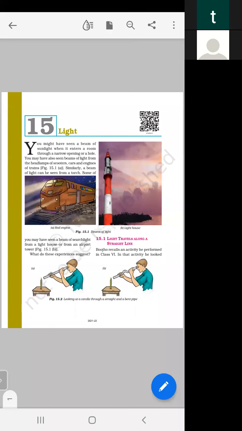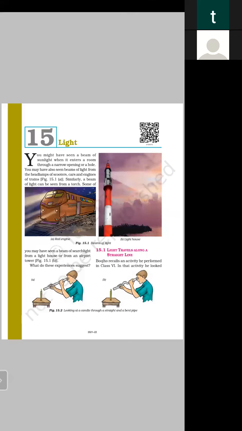We are learning chapter 15, Light. In the previous lecture, we discussed that light travels along a straight line, the definition of light, what is light, and reflection of light. This topic we have already discussed in lecture number 1, but I'm going to revise lecture number 1 again.